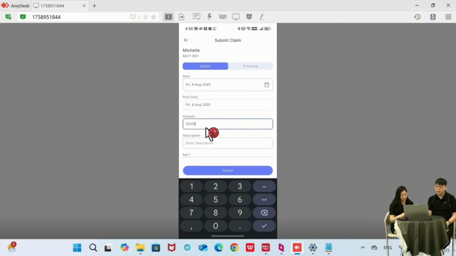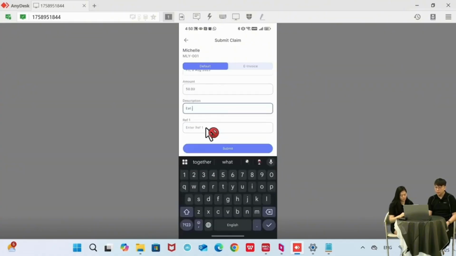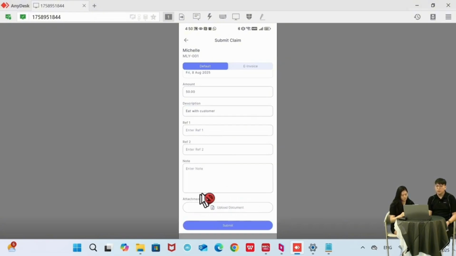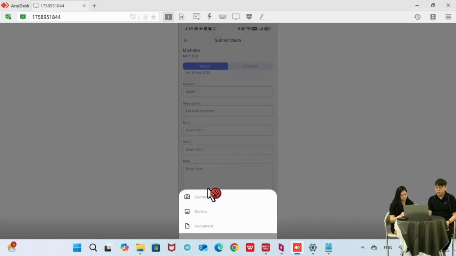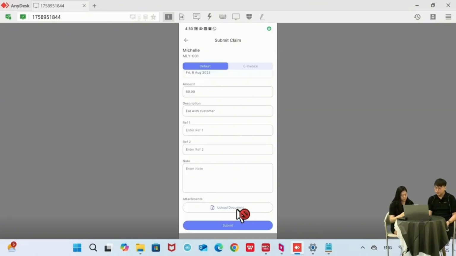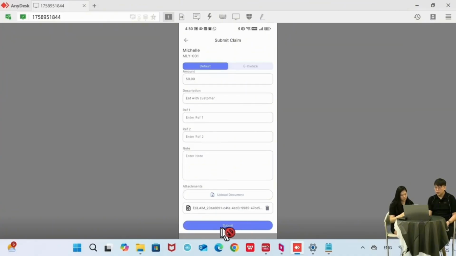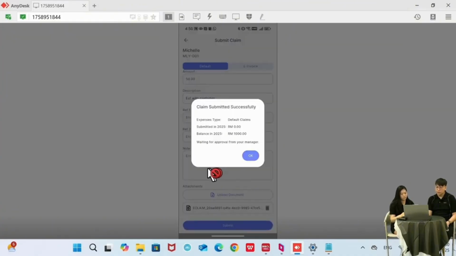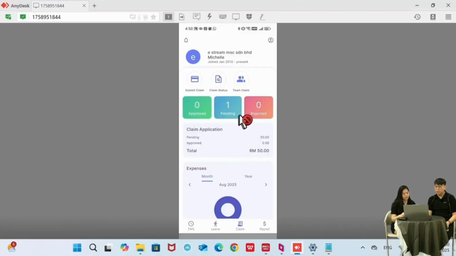Let's say we apply for a 50 ringgit claim. Description is maybe eating with a customer. Then we can upload our document, maybe our receipt, and this receipt will be reviewed by our HR. After that, we just click submit. You can see it is pending approval from your manager, so it's pending status. If there are any updates, the status will be updated here.